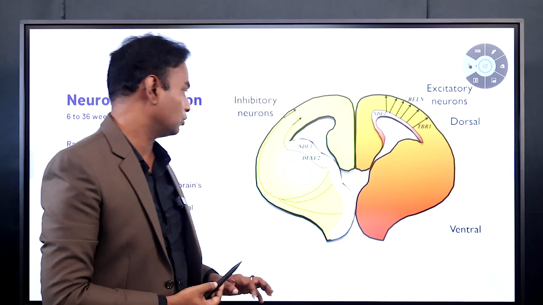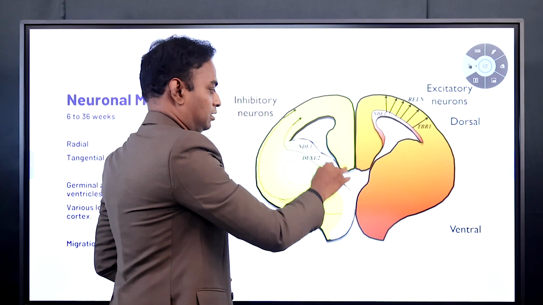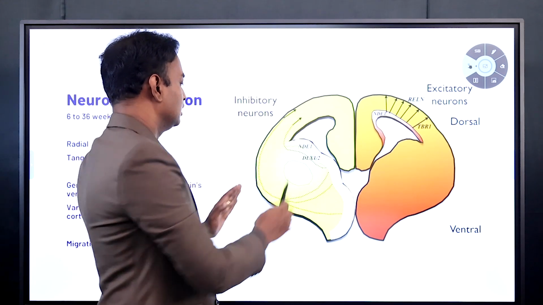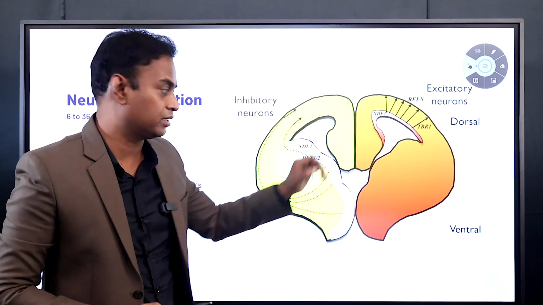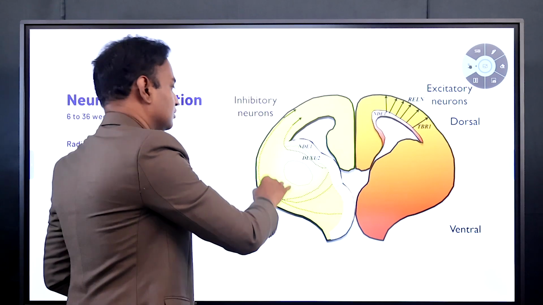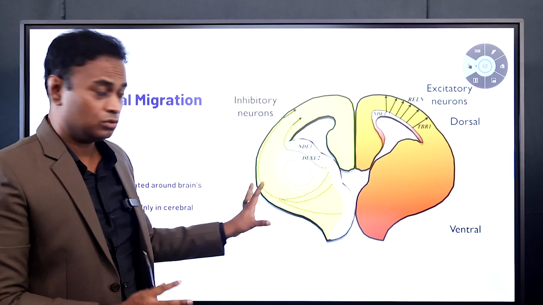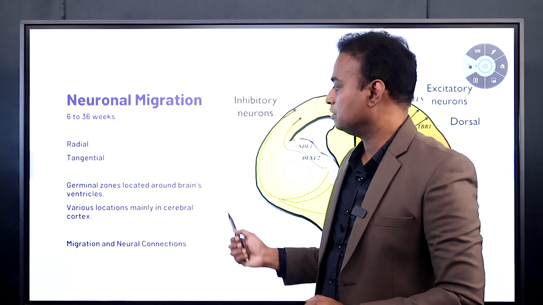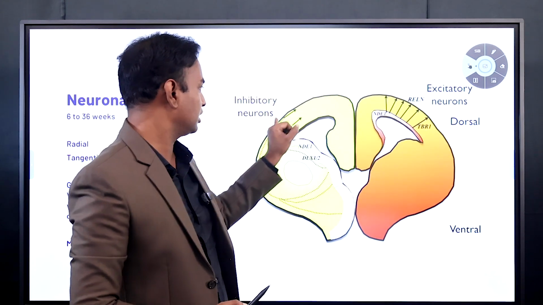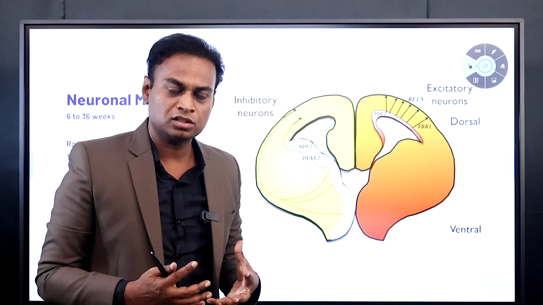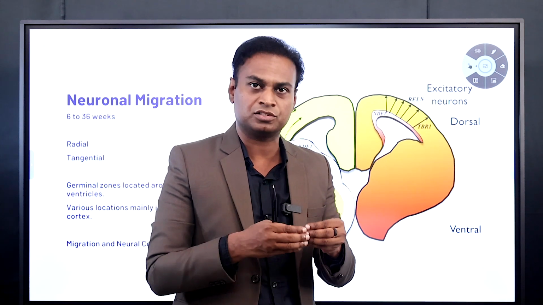There is one more migration, known as tangential migration. The neurons that originate here move like this, parallel to the surface of the brain. This is known as tangential migration. Neurons that originate here will move along the surface, and those that originate here will move radially. So this is tangential migration and radial migration. Once they migrate to their places, they establish the connections. They will link different neurons and establish the connections.